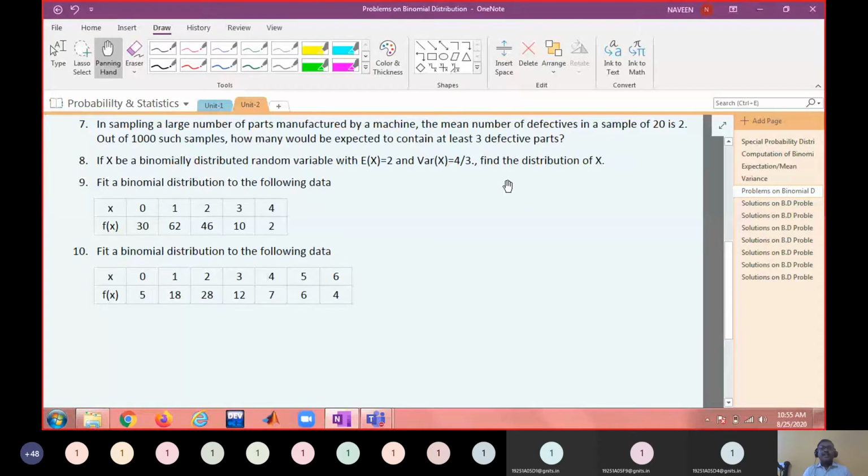To find the binomial distribution, you need X values and the success probability. If you have p and n, you can find all probabilities. But p and n are not given directly. Only expectation and variance are given. Using these, you have to find the distribution table.